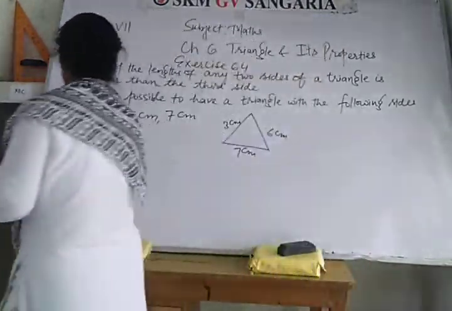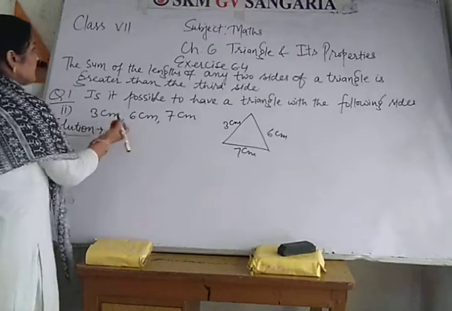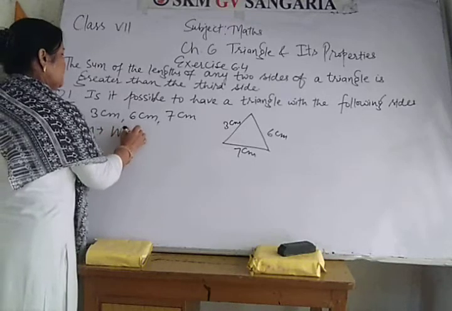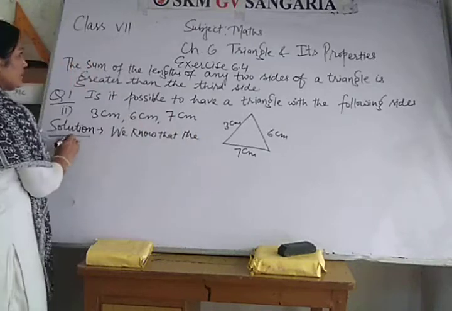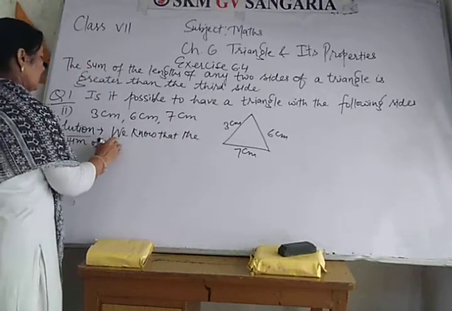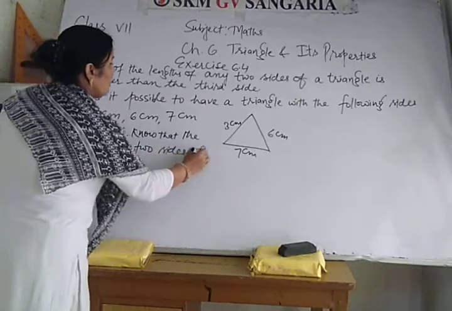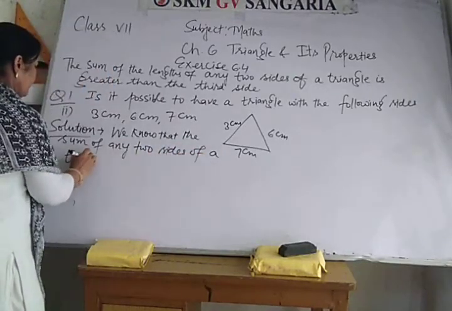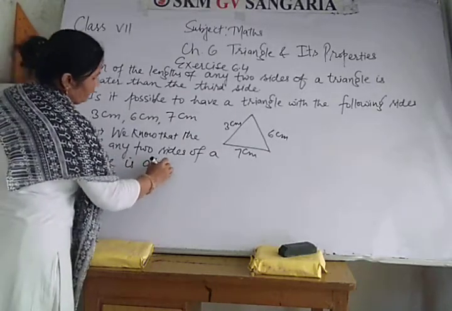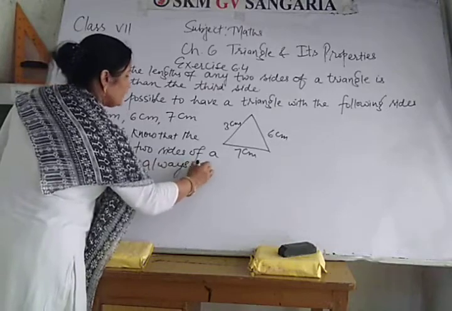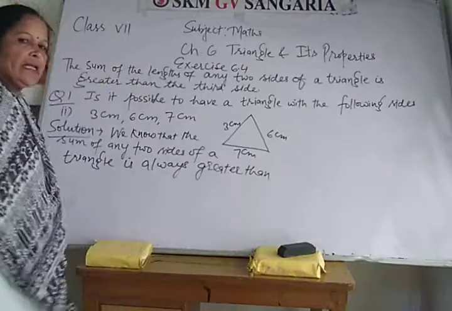So here for this solution, we know that the sum of any two sides of a triangle is always greater than the third side.